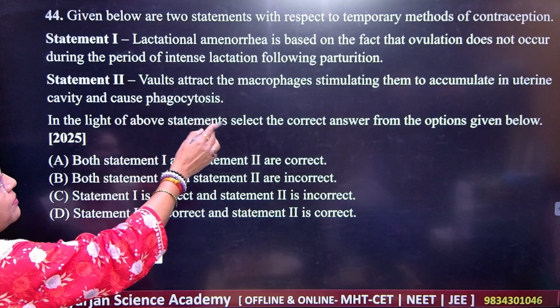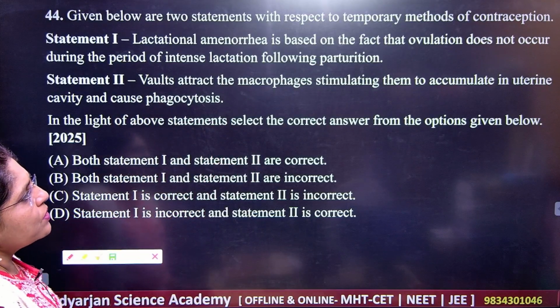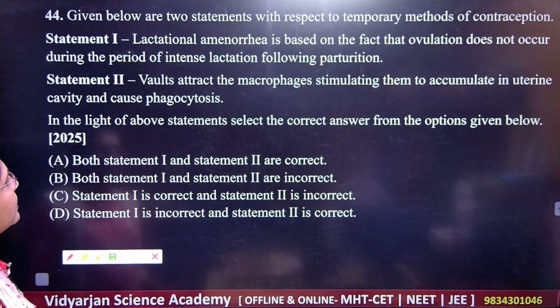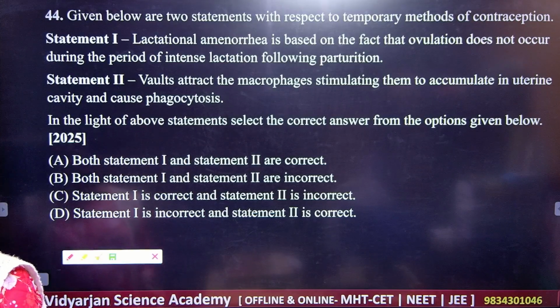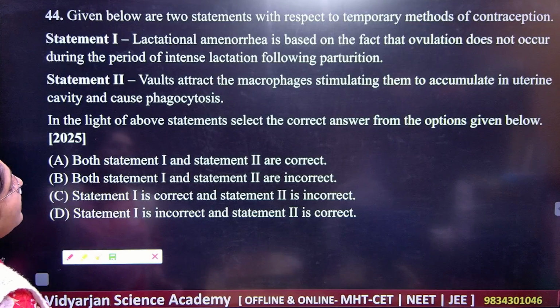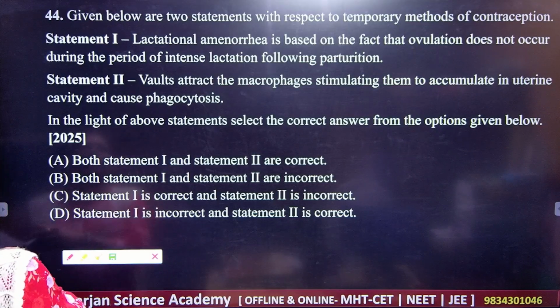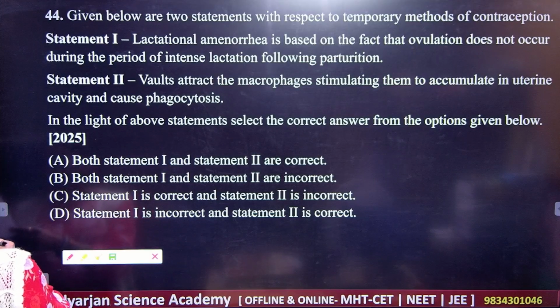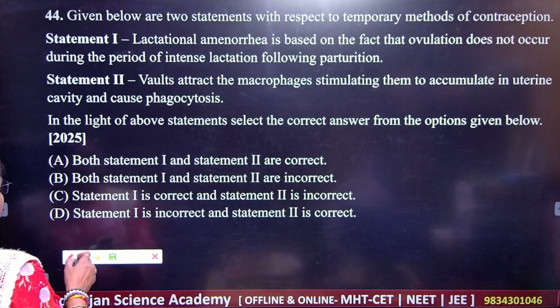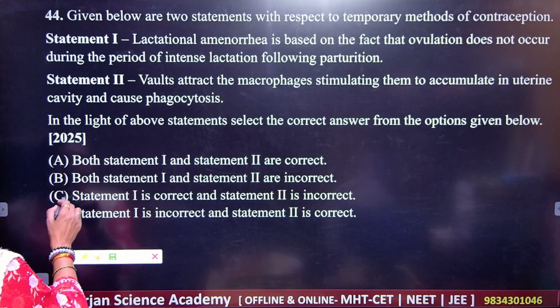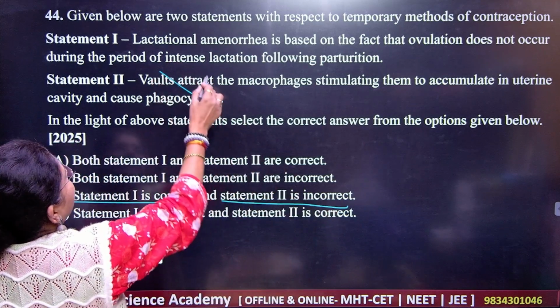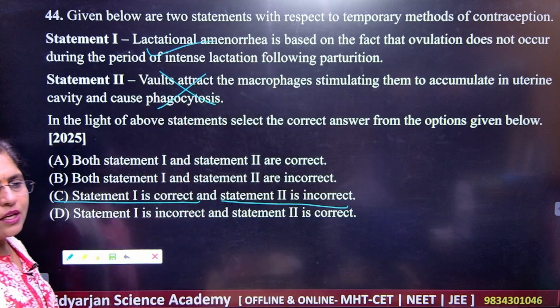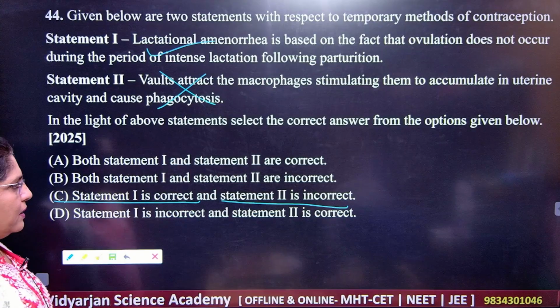Next, statement 2: cells attract the macrophages, stimulating them to accumulate in the uterine cavity and cause phagocytosis. These two statements, we are supposed to find out which are the temporary methods for contraception. So your answer here is C. Statement 1 is correct and statement 2 is incorrect. Got it? So remember this perfectly.